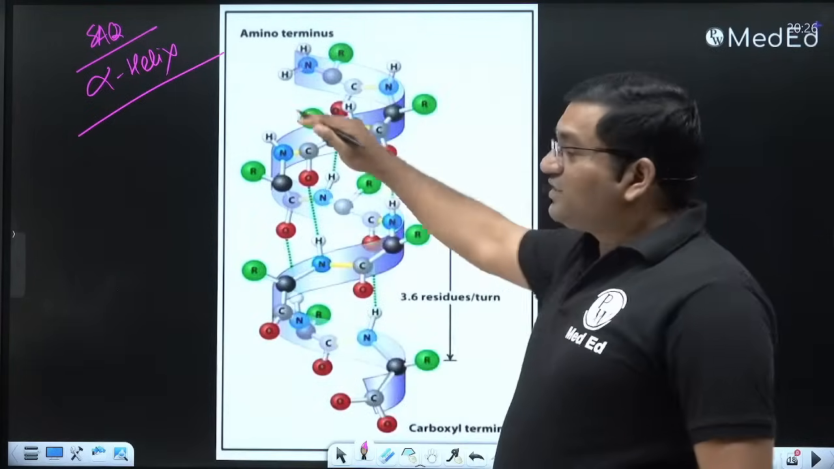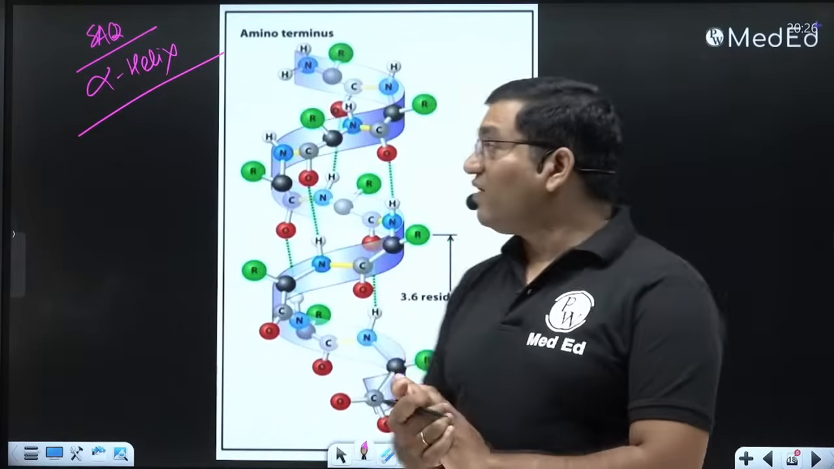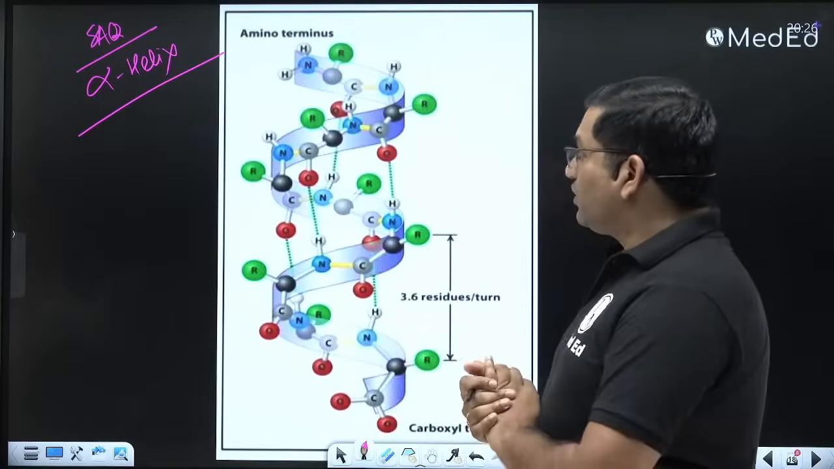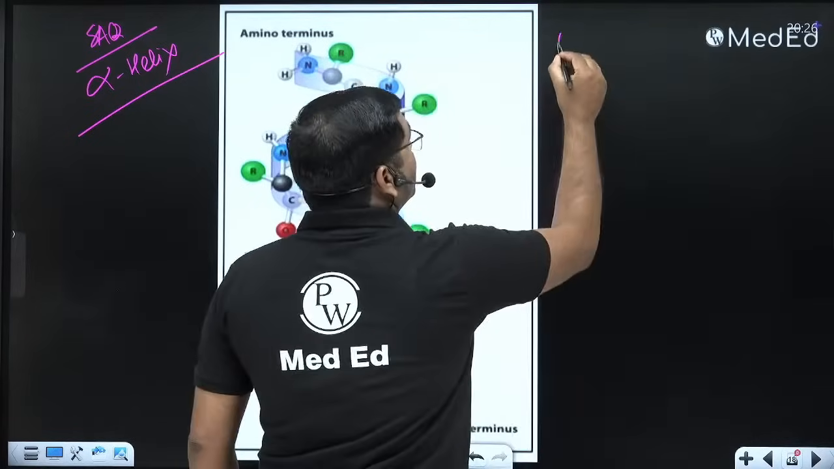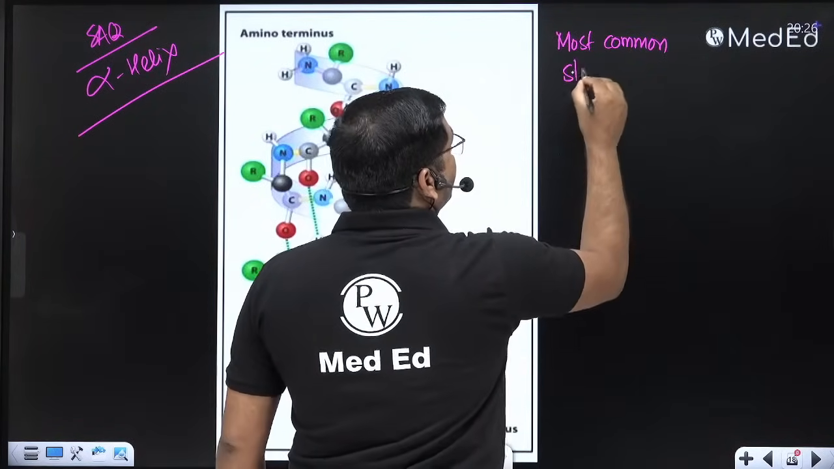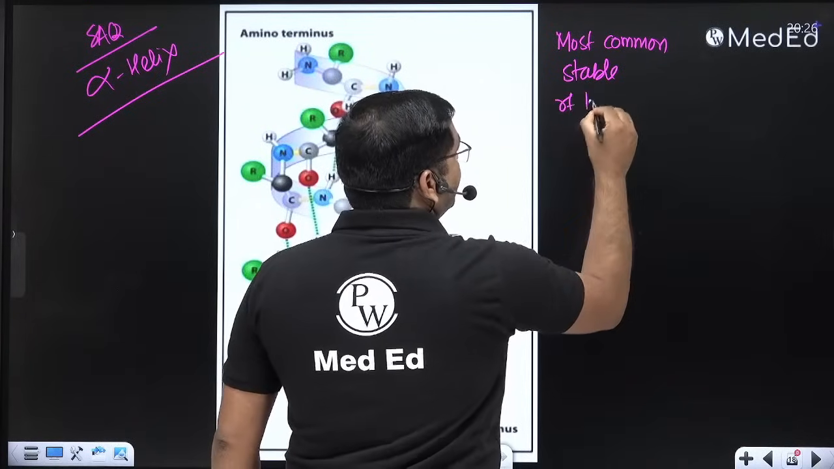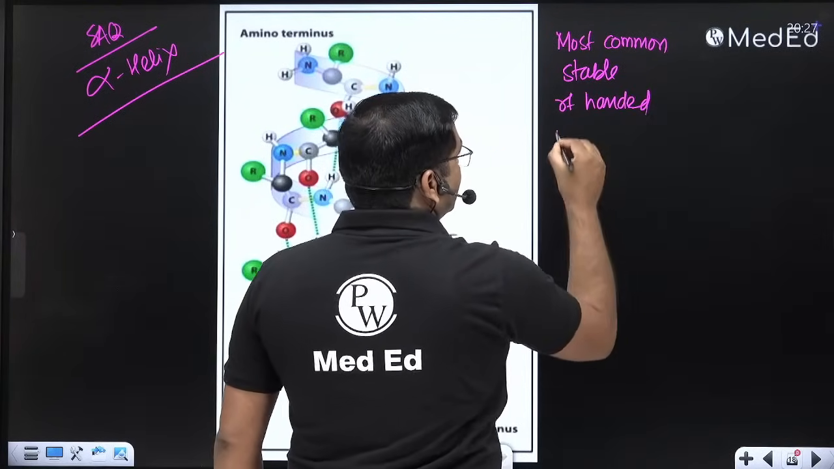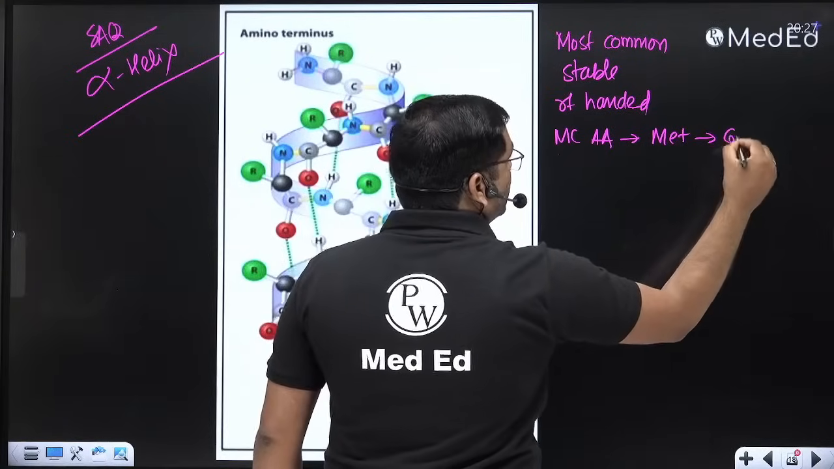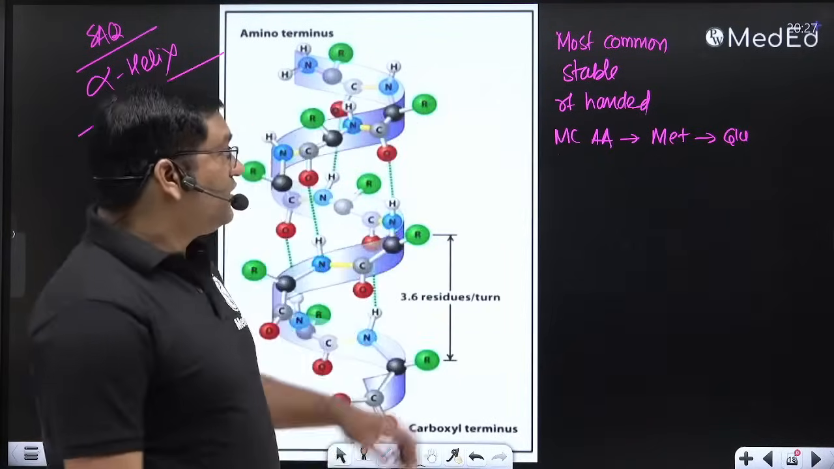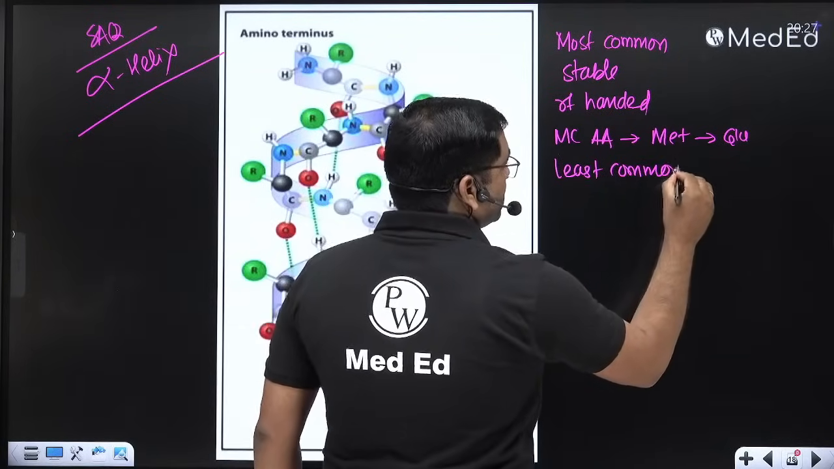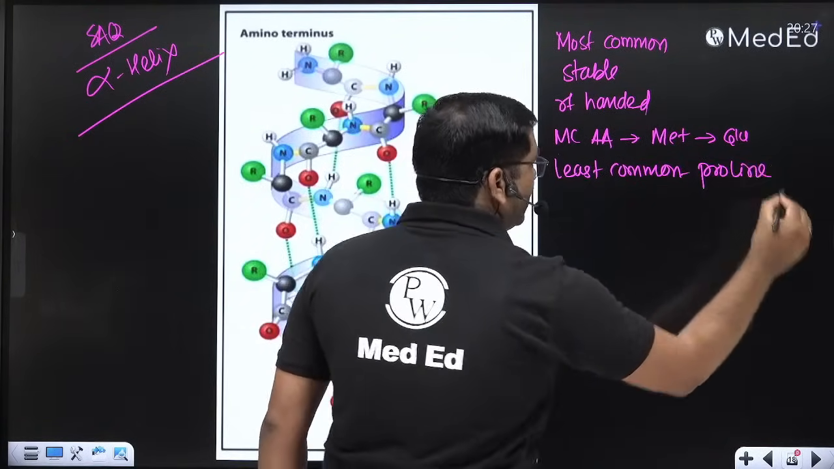These are the 5 examples of secondary structures of protein, of which alpha helix is the most common and important. It is a stable conformation. It is right-handed. The most common amino acid in the alpha helix is methionine, followed by glutamate. The least common amino acid in the alpha helix structure is proline.